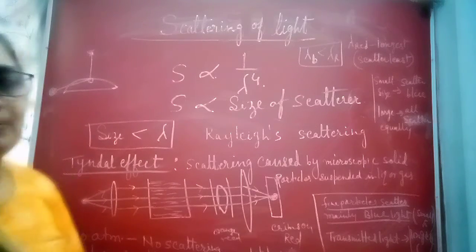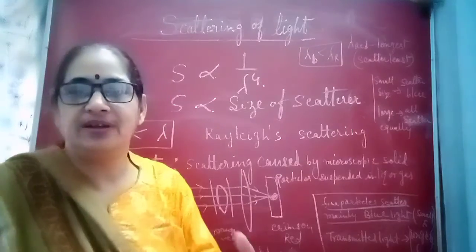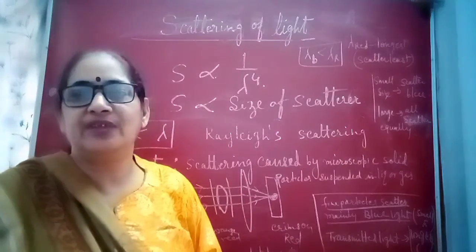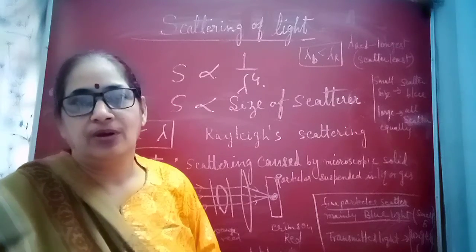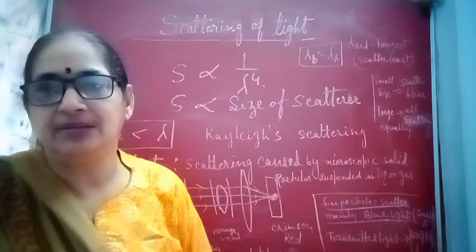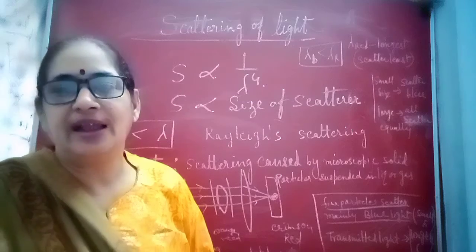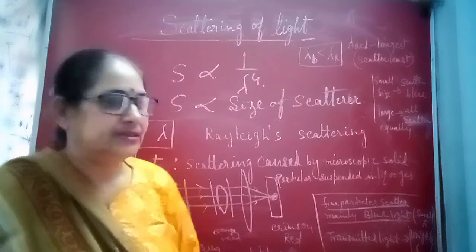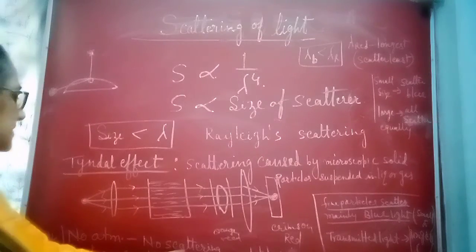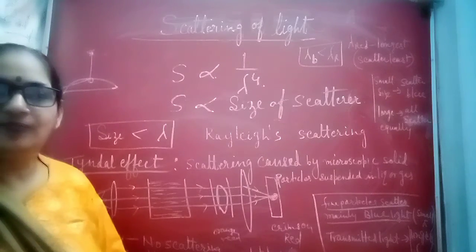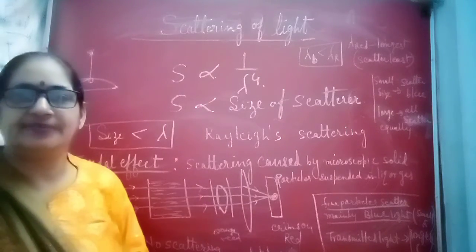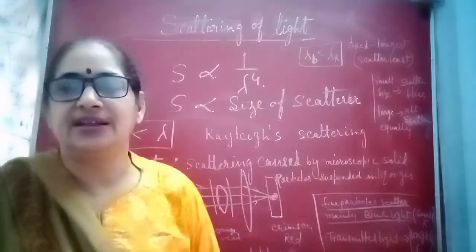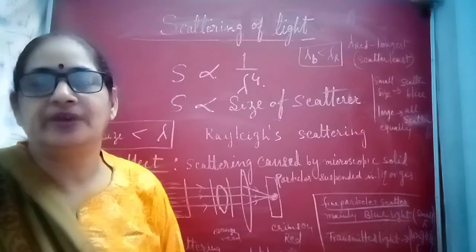Scattering requires an atmosphere. If there is no atmosphere, no suspended particles, then what will happen? Scattering will not take place. And if the size of the particle is very large, then what will happen? All colors scatter equally and it looks white.